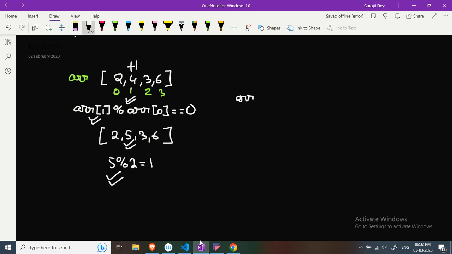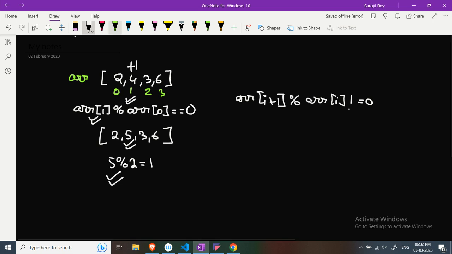Okay, what was the condition? arr of i plus 1 modulo arr of i is not equal to 0. Now if you come to index 2, 3 modulo 5 is equal to 3.